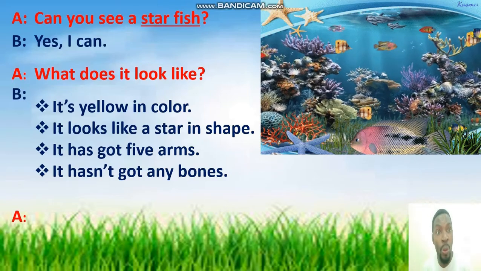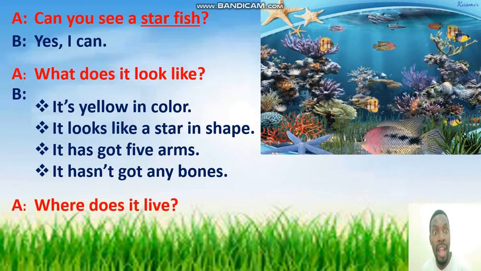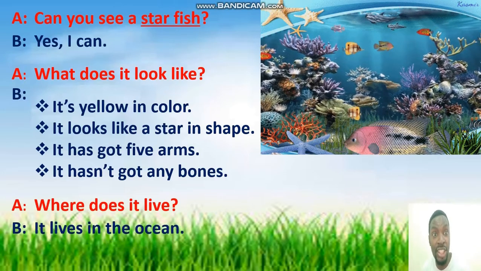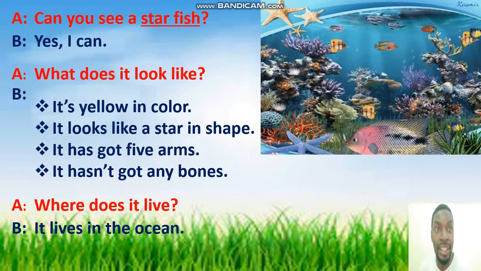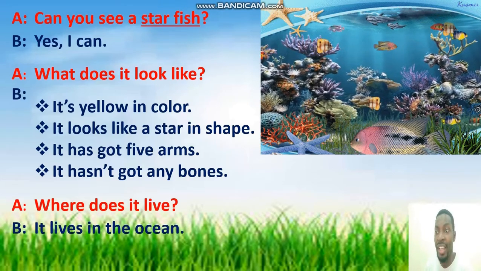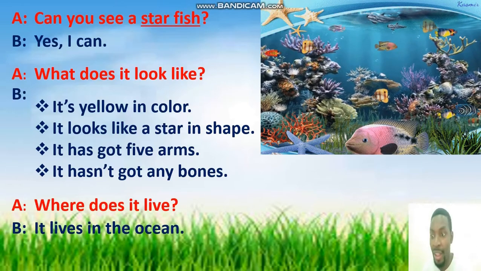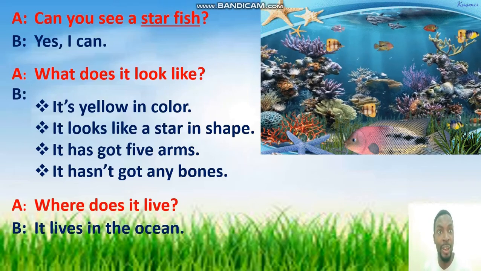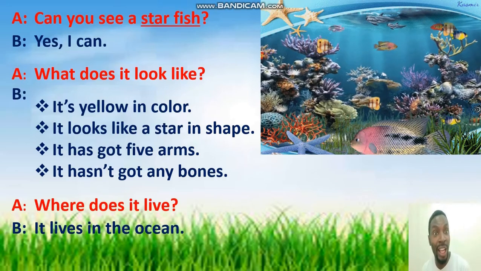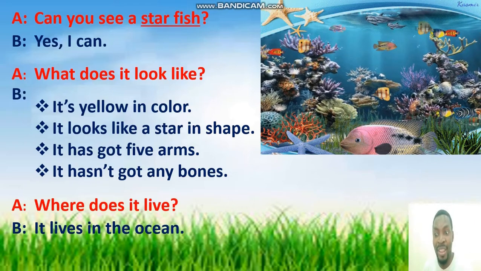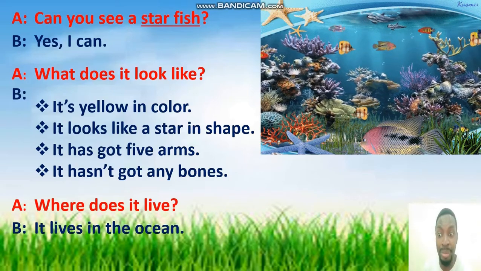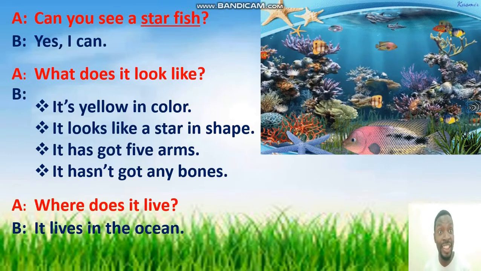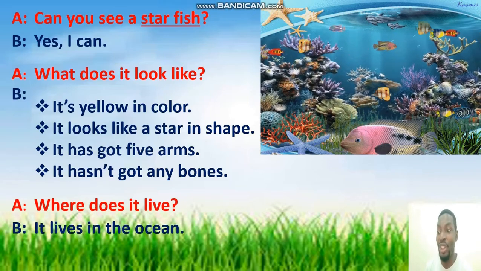Student A is gonna say, where does it live? B is gonna say, it lives in the ocean. Let's read again. Can you see a starfish? Yes, I can. What does it look like? It's yellow in color. It looks like a star in shape. It has got 5 arms. It hasn't got any bones. Where does it live? It lives in the ocean.